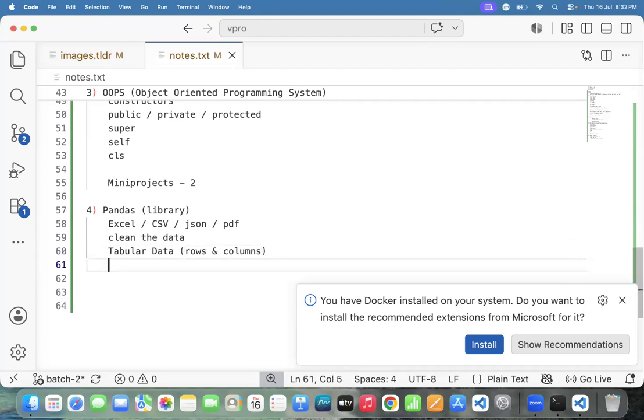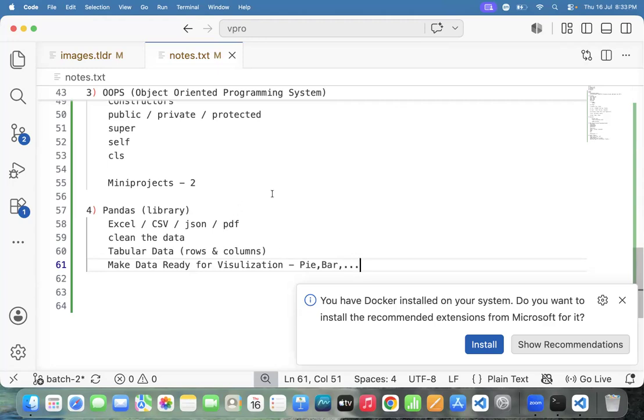And one more thing, the Pandas library makes data ready for visualization. Do you know pie chart, bar chart, different charts are there, na? Different graphs are there. The Pandas library makes data ready for visualization, like a pie chart, bar chart, so many graphs.